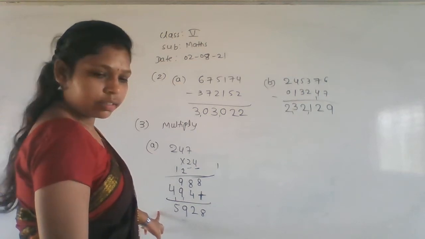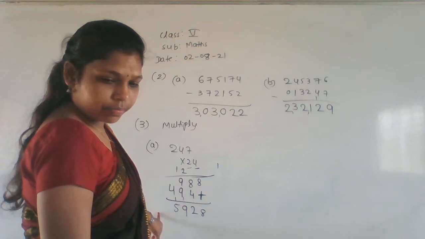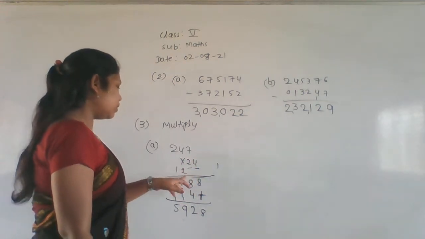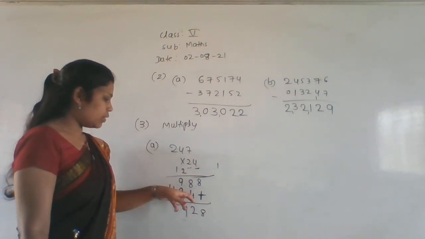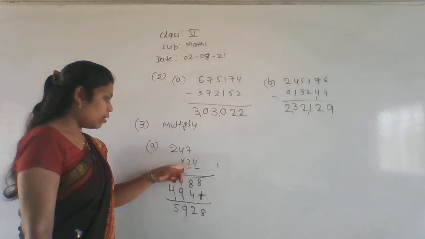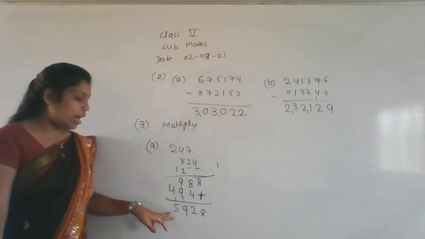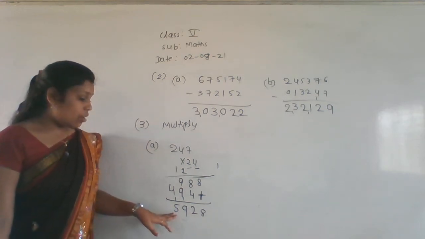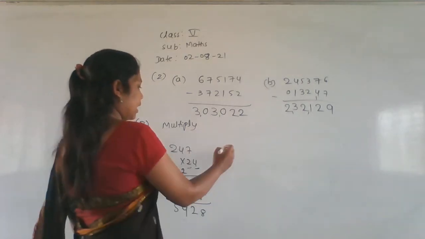Correct, right? Wait a second. 4 7s are 28, 4 4s are 16 plus 2, 18, 4 2s are 8 or 9, and 2 7s are 14, 1 carry, 2 4s are 8, 9, 4. Yes, it is correct. So what is the answer we got here? 5,928. Getting everyone? 5,928 is the answer.